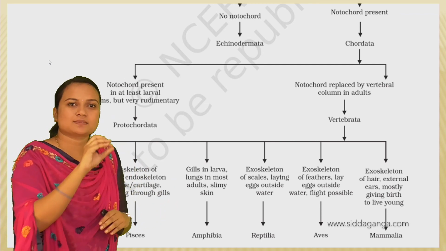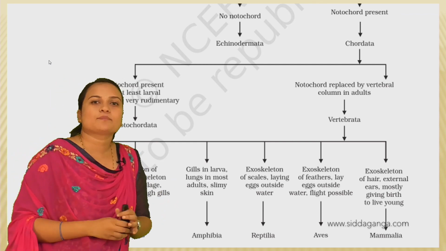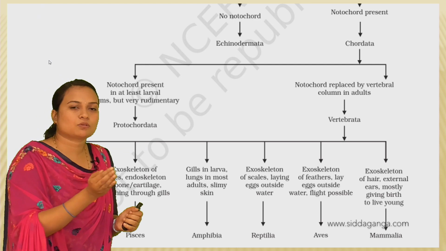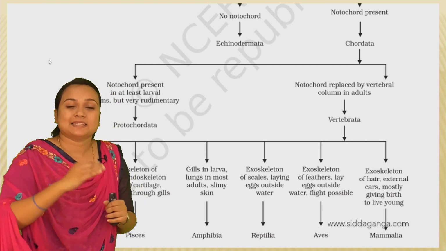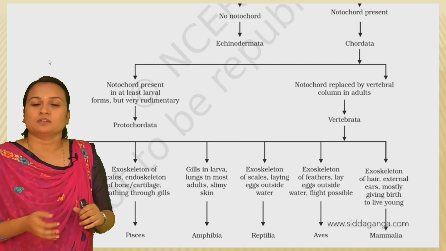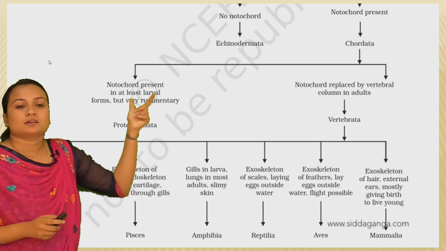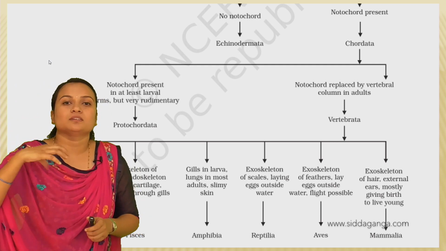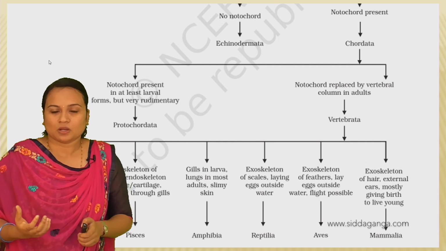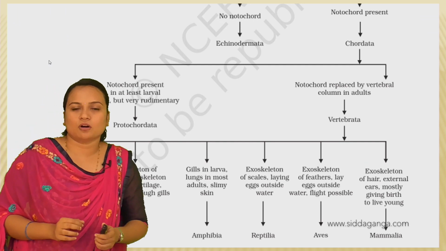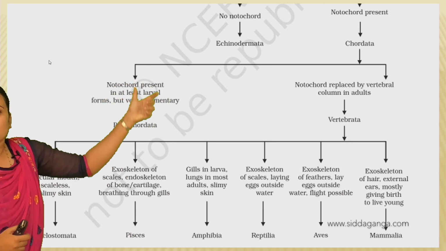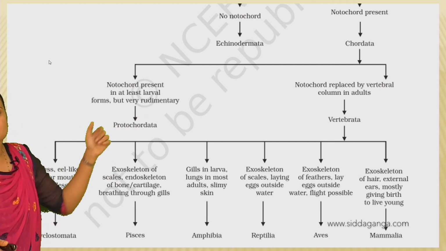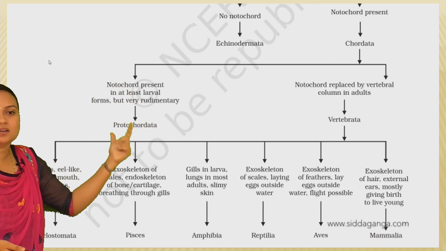Also, whether the organisms exhibit the notochord for only some time or throughout their life is another point. Here the notochord is very basic in form, not well developed.